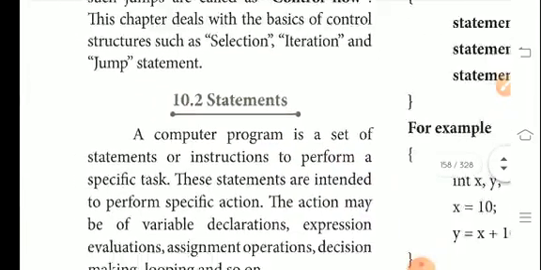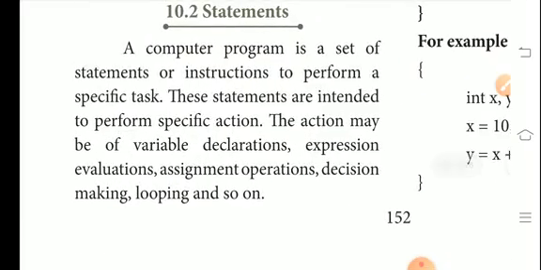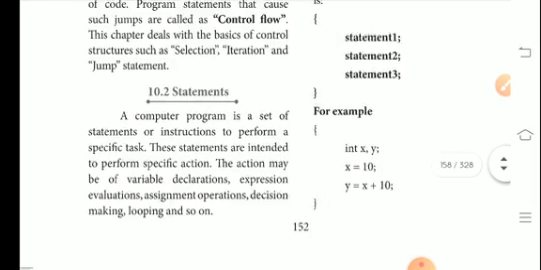Okay, the first one, statements. A computer program is a set of statements or instructions to perform a specific task. These statements are intended to perform specific actions, like arithmetic operations, mathematical operations. The action may be variable declaration, expression evaluation, assignment operations, decision making, looping, and so on.